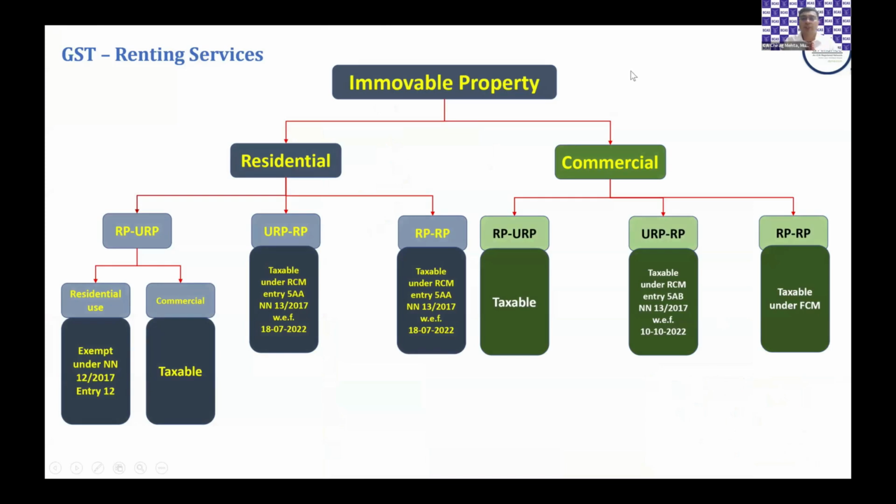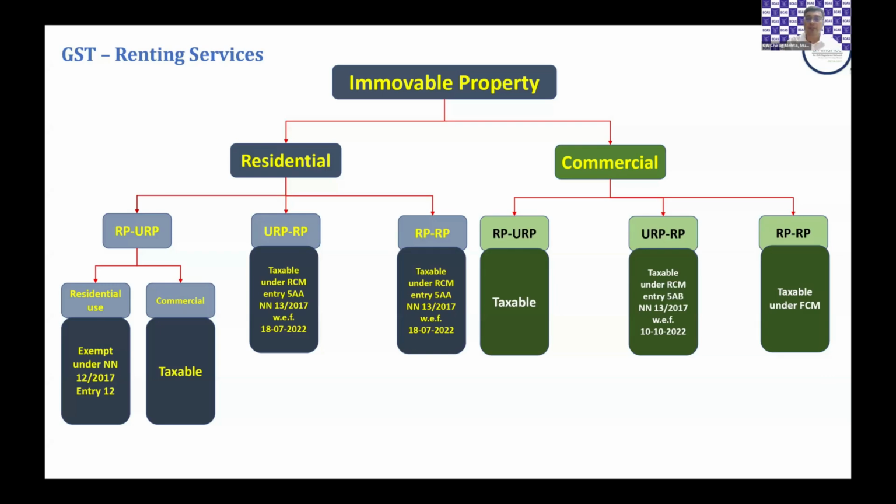Now, as we know, immovable property may be a residential property or a commercial property. The first case that you're seeing on your screen is where a person owning a residential immovable property is a registered person and rents it to an unregistered person. Where such letting out is for residential use, it is exempted under entry 12 of the exemption notification number 12.